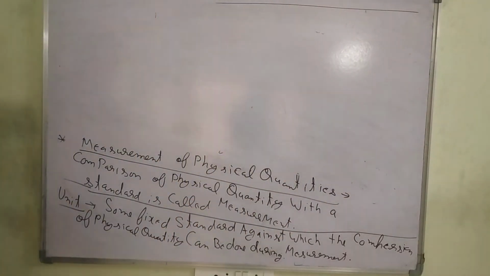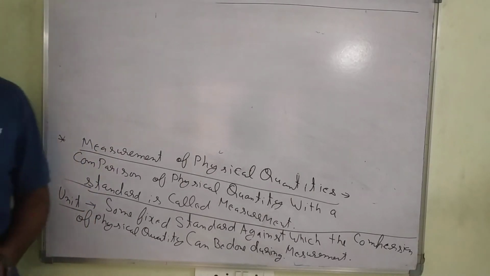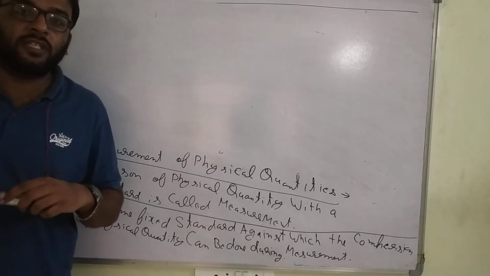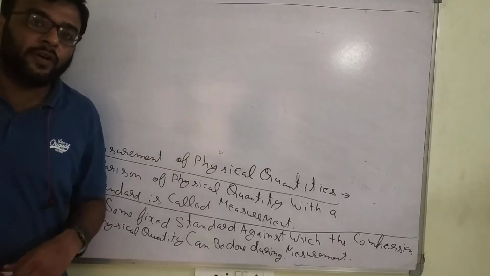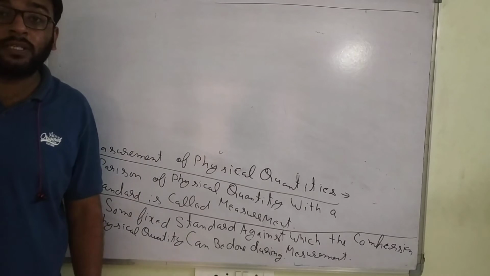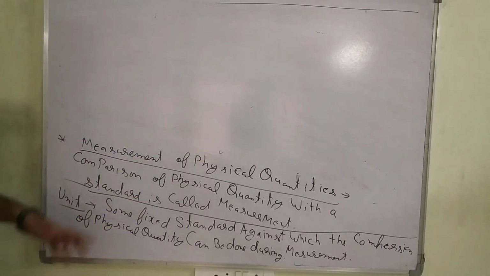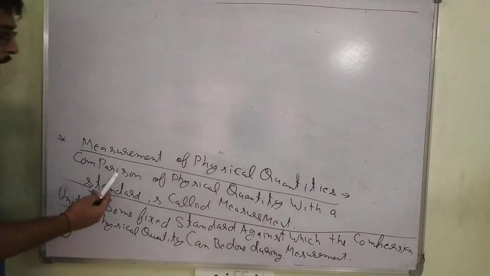Okay, students. Measurements of physical quantities. We are measuring things: weight in kg, distance in meter, kilometer, in different units. Everything we are measuring. Without measuring, we cannot imagine. Time is also measured in all the ways. So, measurement of physical quantities.